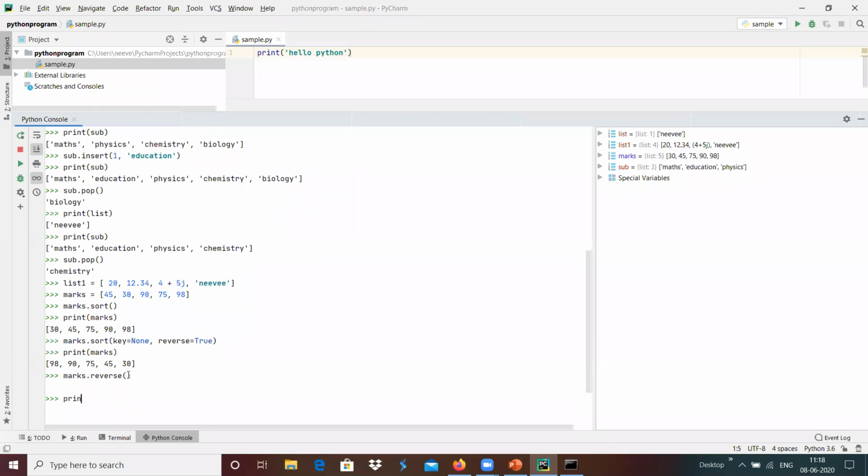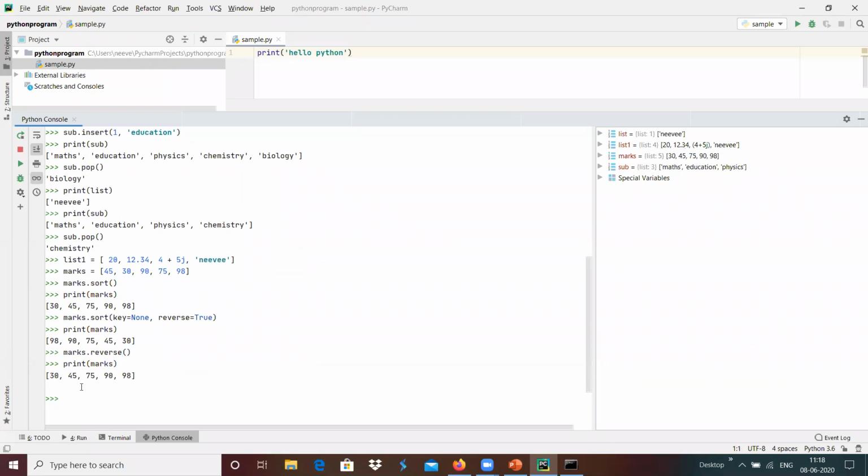Basically, if we print marks over here, we see that 98, the first element in marks, goes to the last, and the next-to-first element becomes the previous-to-last element, and the same way it follows accordingly. It basically completely reverses that particular list of information. For example, we can do reverse sorting and so on. It can be done with numbers only.